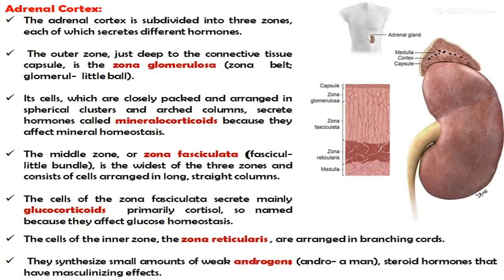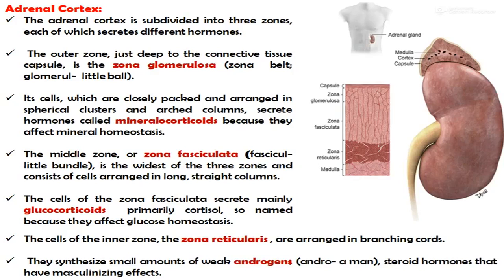Now the first one is the adrenal cortex. The adrenal cortex is the superficial portion of the adrenal gland, and the adrenal medulla is the innermost region of the adrenal gland. The adrenal cortex is subdivided into 3 zones, each of which secretes different hormones.